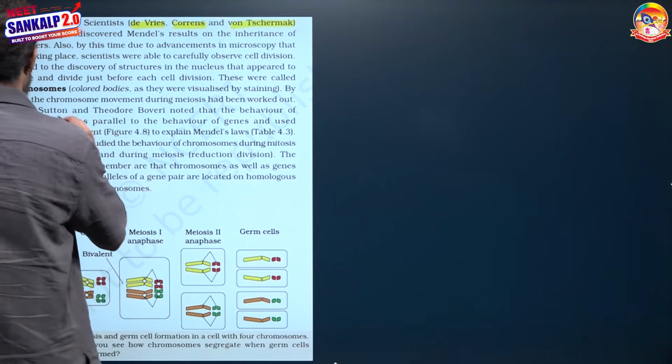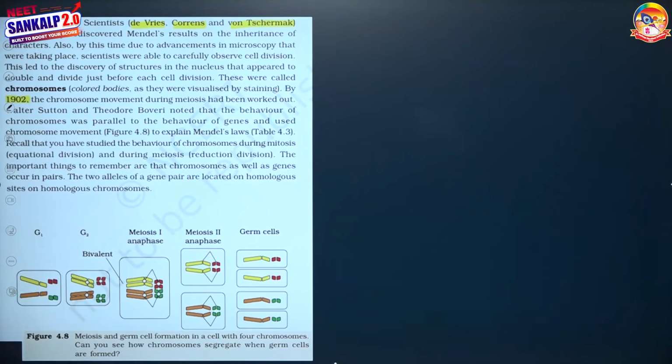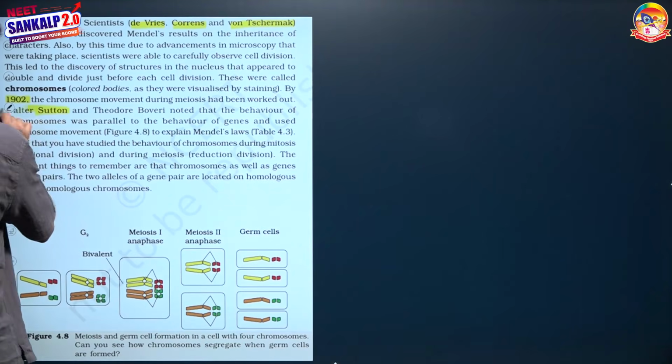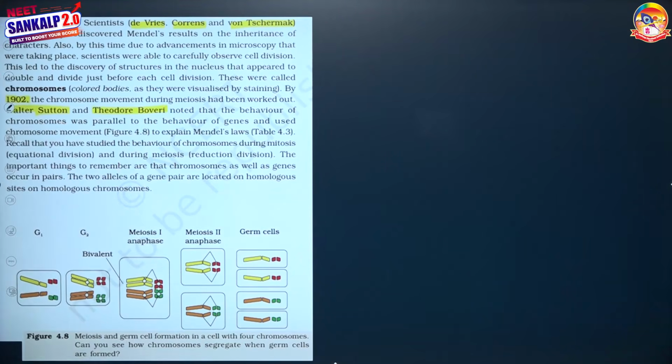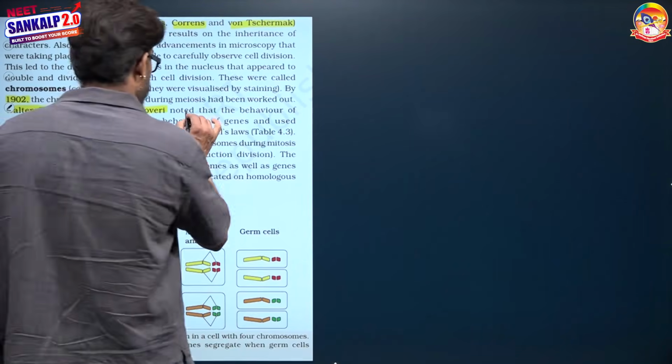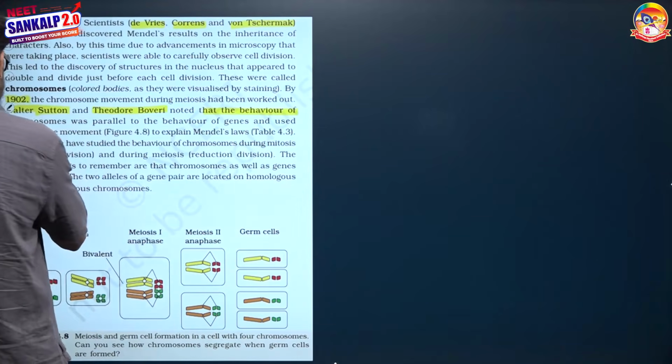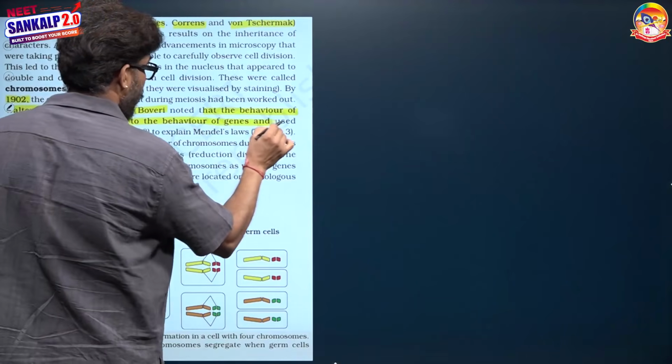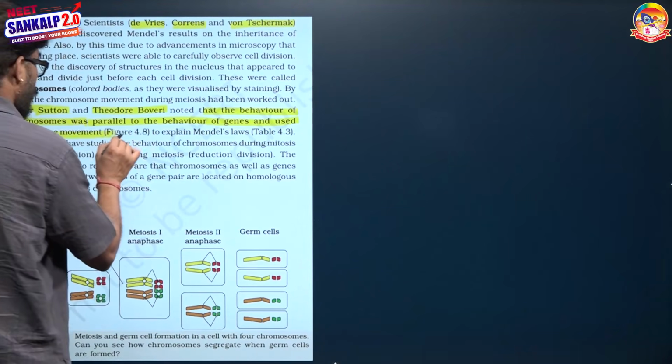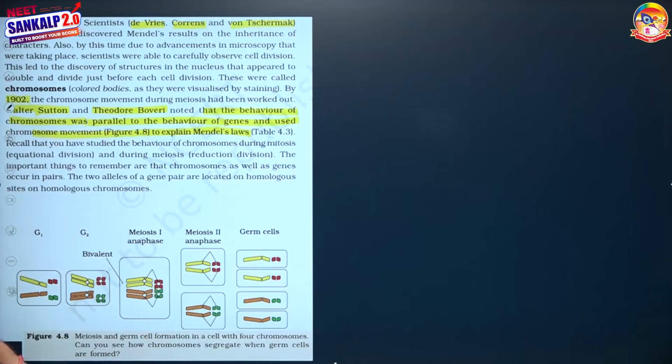By 1902, the chromosome movement during meiosis had been worked out. Walter Sutton and Theodore Boveri noted that the behavior of chromosomes was parallel to the behavior of genes, a very important line, and used chromosomal movement to explain Mendel's laws of inheritance.